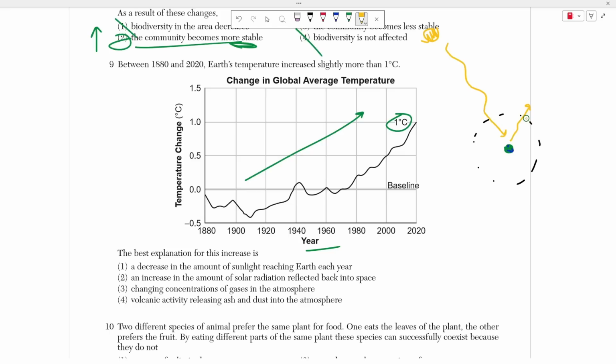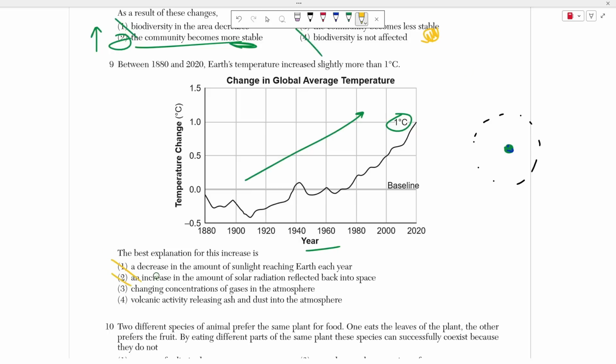Now, what's causing that temperature to increase? Let's look at these answer choices. So 1 says a decrease in the amount of sunlight reaching the Earth each year. So that would actually make us colder, right? Because each one of these rays represents heat that's warming us up. So if all of a sudden I stop sending out rays, or I send out rays at a slower rate, or very rarely, guess what? The Earth will heat up less, and we will actually cool down because we need more of these rays to warm us up.